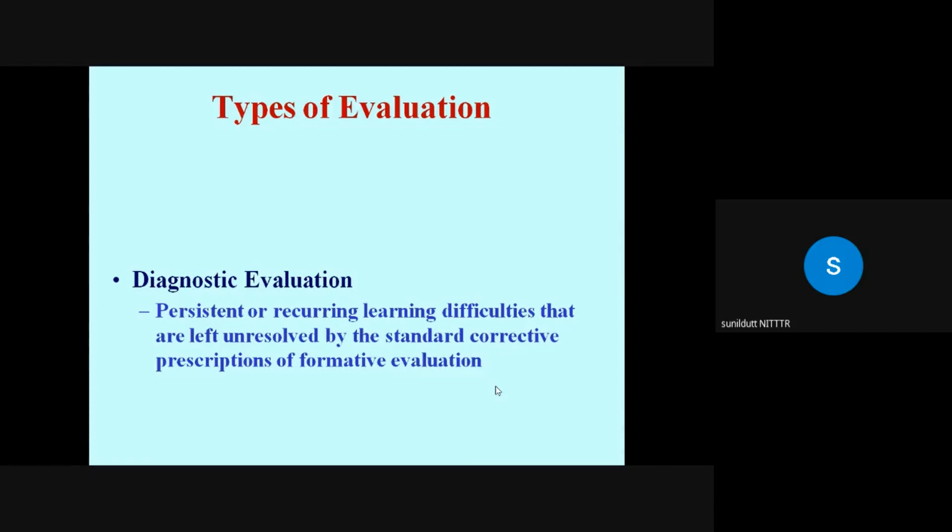So you need to formulate a plan, or you need to provide remedial action. And for this, you can use specially prepared diagnostic tests and observation techniques, and students can then be referred for guidance and counseling or for providing remedial instruction in a particular area.